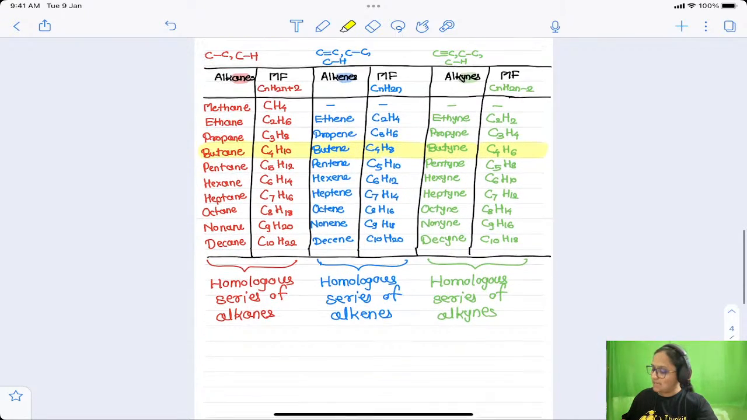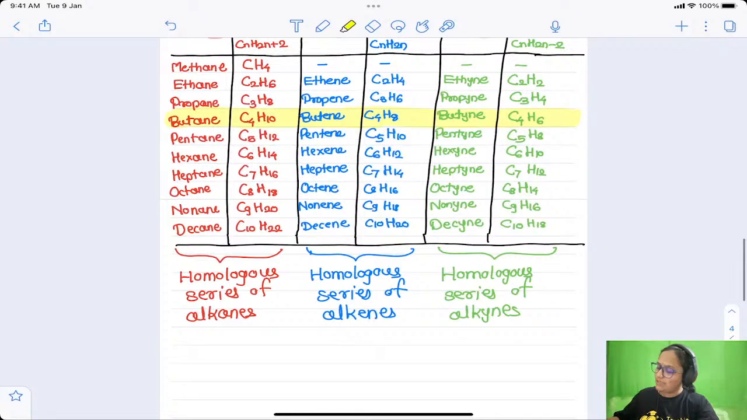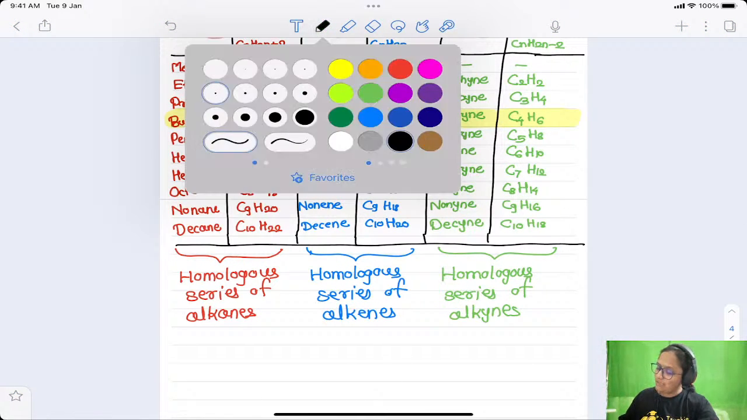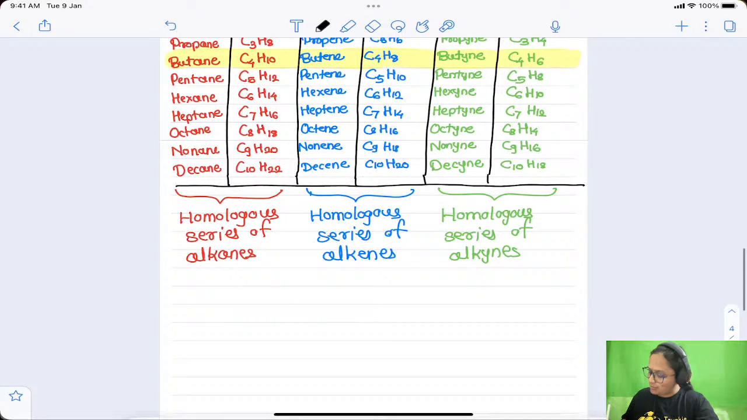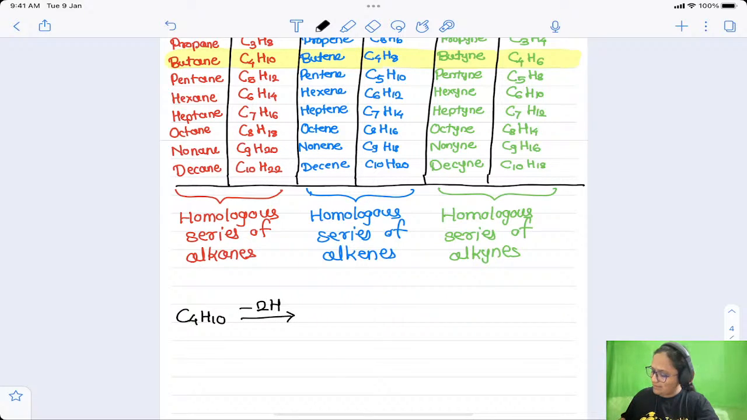Okay, now in this I have taken the example for 4 carbon atoms. I'm going to ask you to observe a few things in this homologous series. First of all I will write down butane, whose molecular formula is C4H10. If I remove two hydrogens from it, I will get C4H8. If I remove two more hydrogens from it, I will get C4H6.